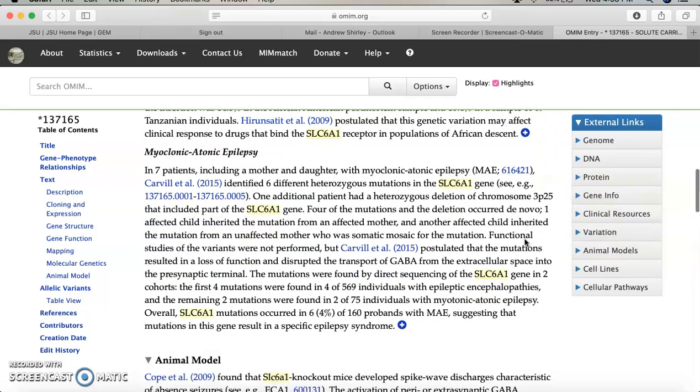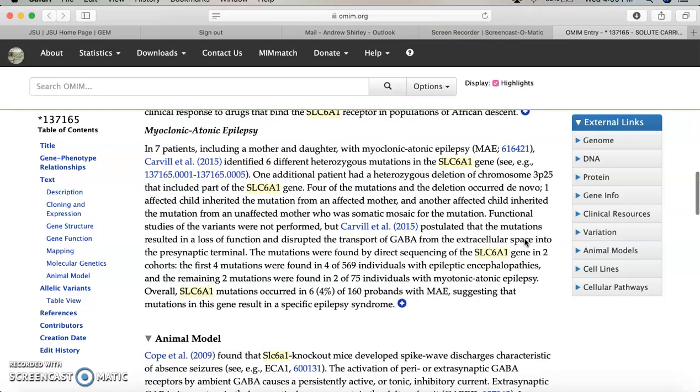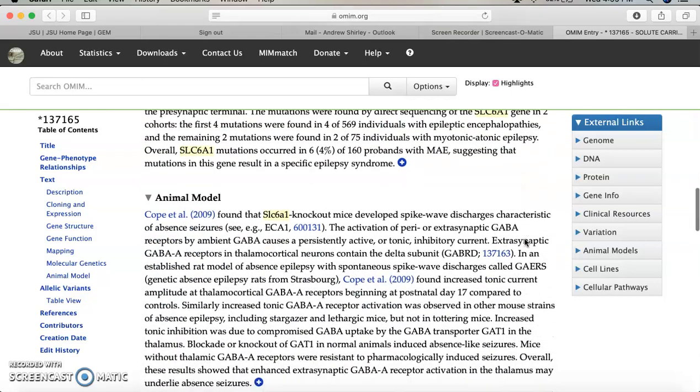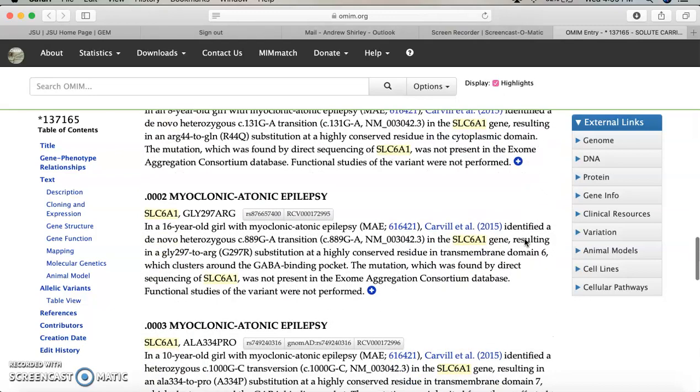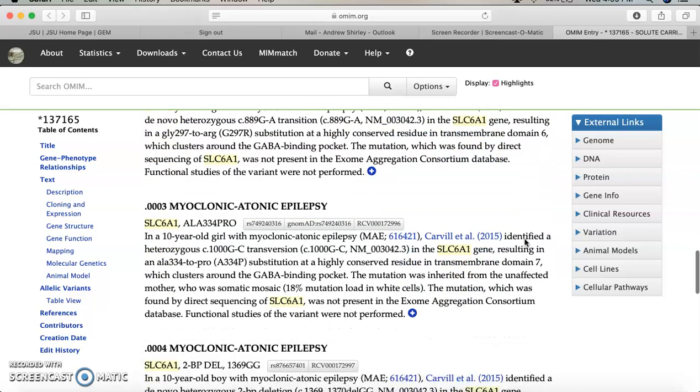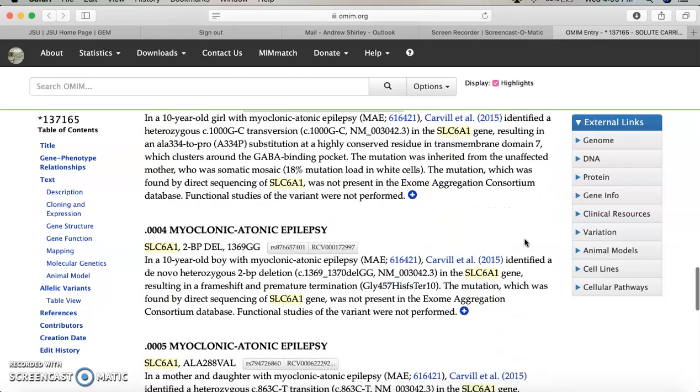And then myoclonic-atonic epilepsy is a specific symptom that is found with people with variants in SLC6A1. So then we talk about it in the human model, and these are the case studies that I was talking about. So these are all individuals who have some sort of variant on SLC6A1 and their symptoms that they presented with.